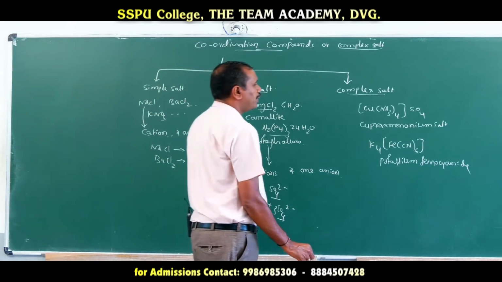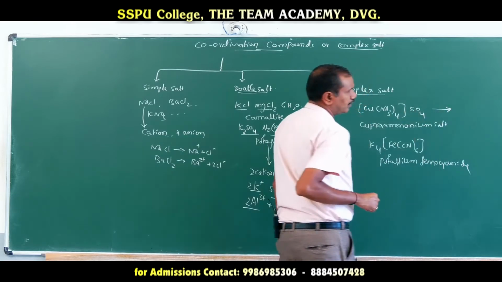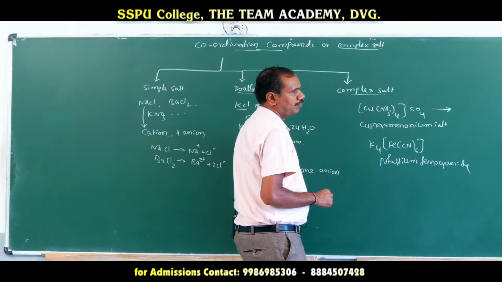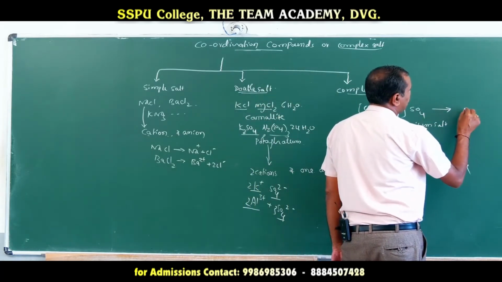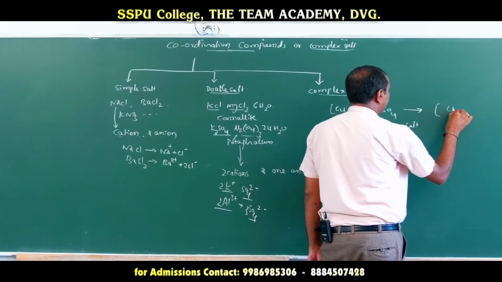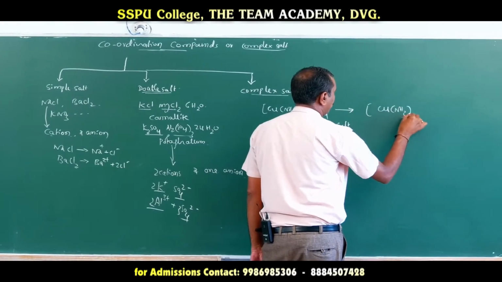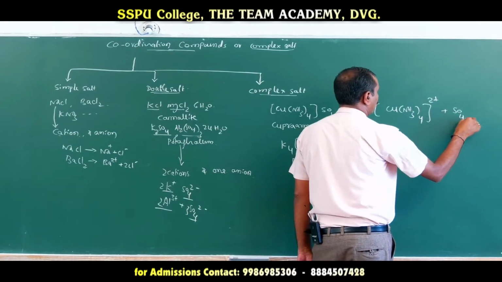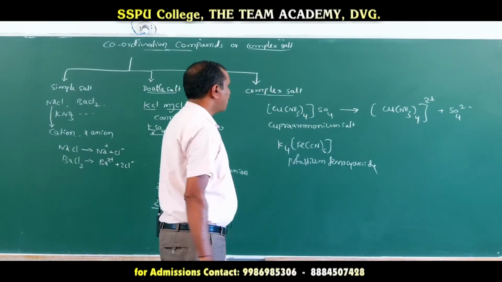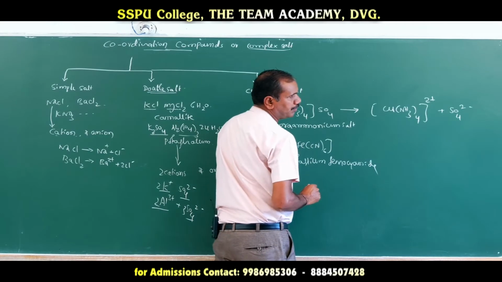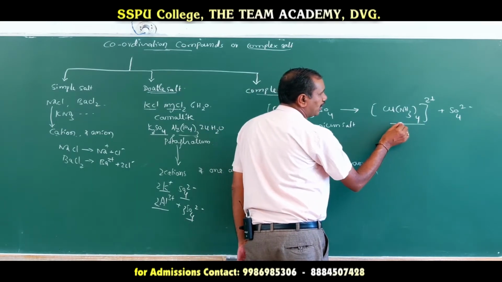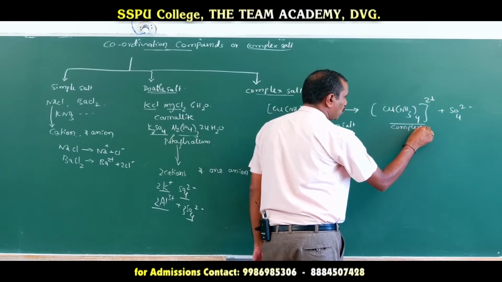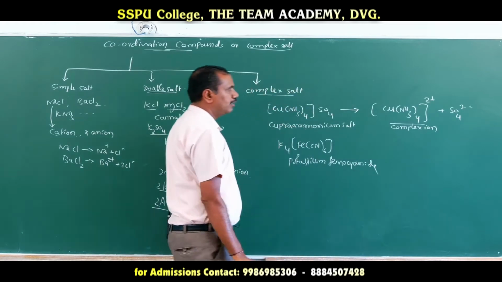Now we'll go for complex salts. A complex salt should have at least one complex ion. When cuprammonium sulfate is added to water, it dissociates to form the cuprammonium ion, [Cu(NH3)4]2+, and one more species, SO4 2-. Here we are not getting two simple ions, we are getting one complex ion. Those salts which dissociate to form at least one complex ion are called complex salts.